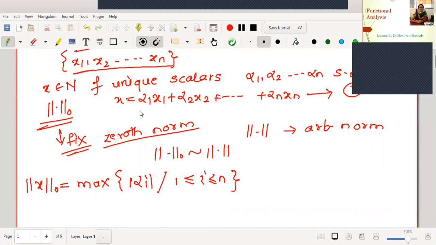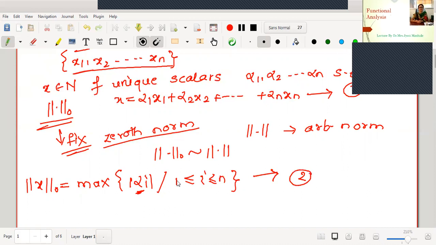Look at equation number 1. In equation number 1, a vector x is represented in terms of n basis vectors with the help of n scalars alpha 1 to alpha n. Then we are defining this 0th norm as the maximum modulus of the scalars. Let me call this equation number 2.